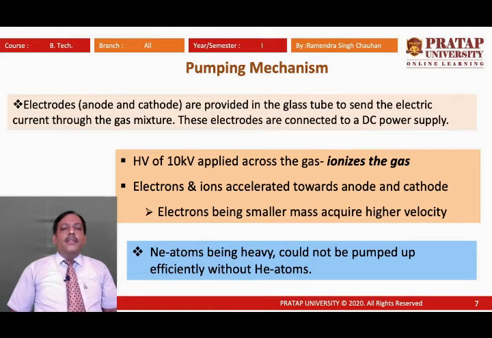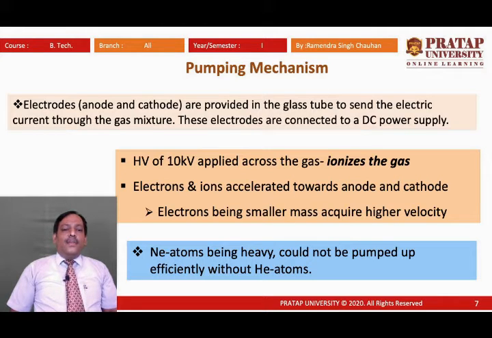Now, the pumping mechanism. As we know, we are using electrical pumping in the helium neon laser. What is electrical pumping? Electrical discharge is produced, and for this the glass tube is provided with electrodes, connected to a DC power supply or RF oscillator.